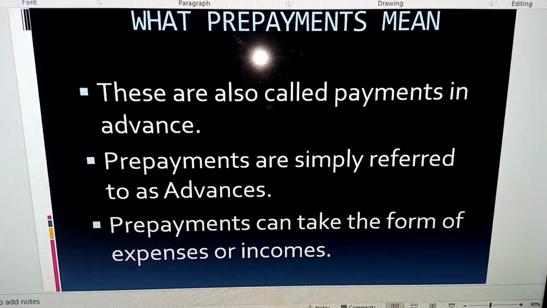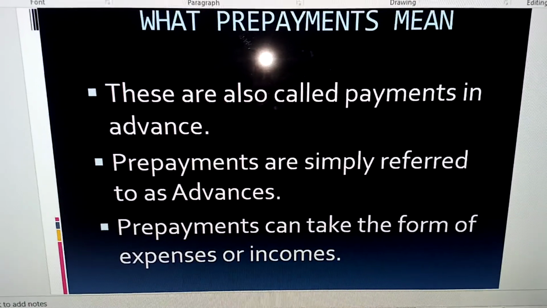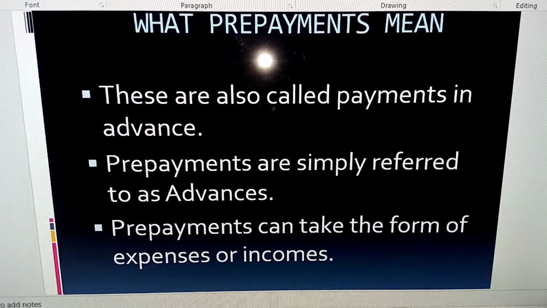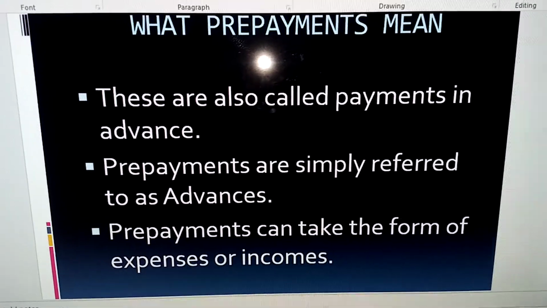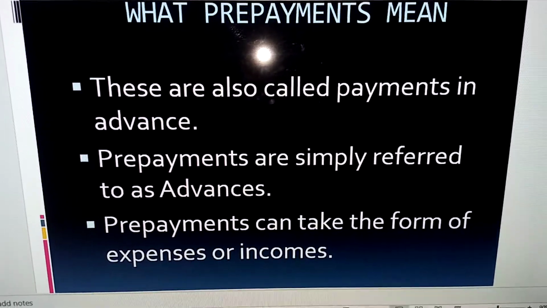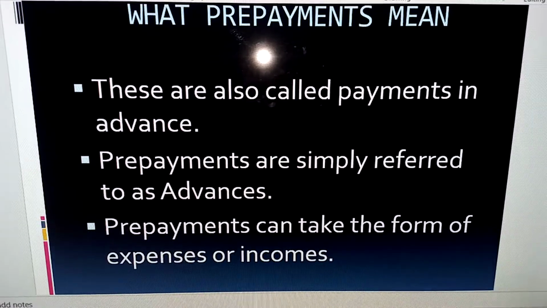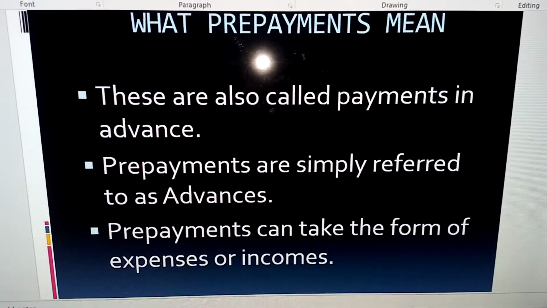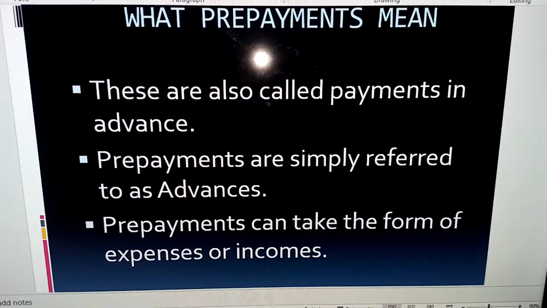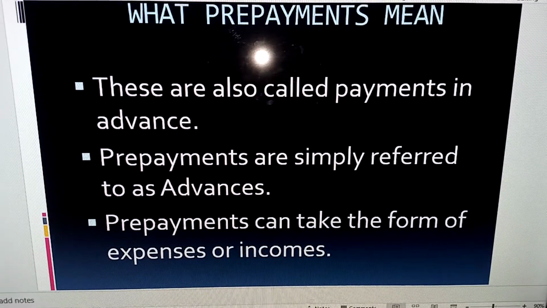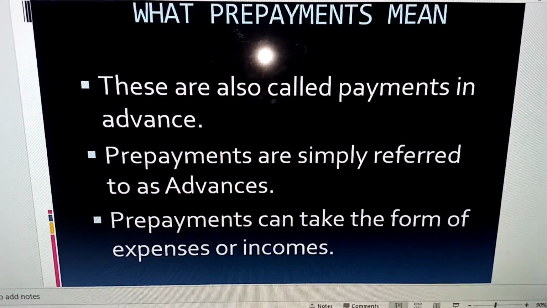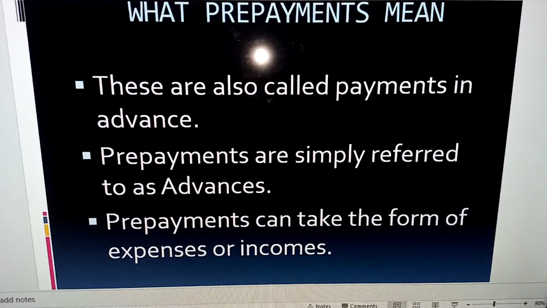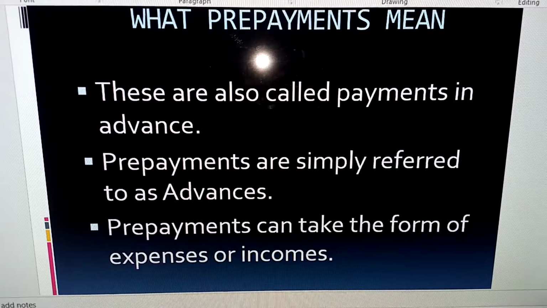Prepayment simply means payment in advance, or we can say prepayment means what? Advances. Now, what I am trying to say is, for instance, you have not incurred an expense, or you have not earned an income, but you have paid for the expense, or you have received the cash.